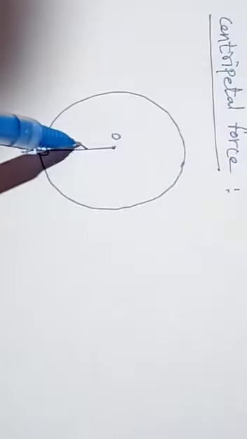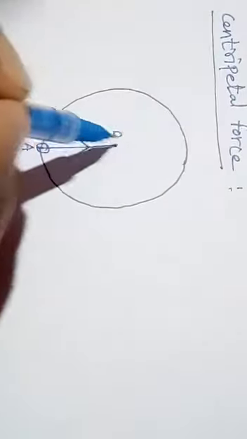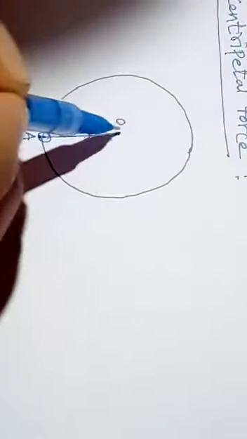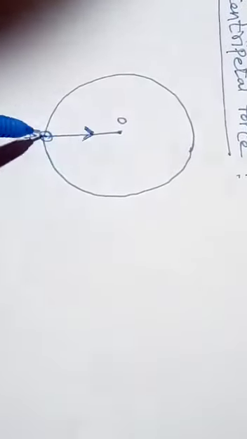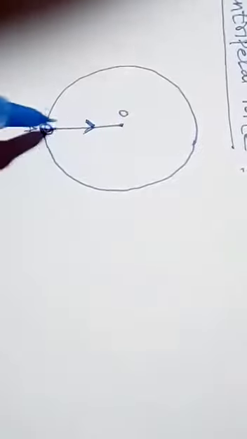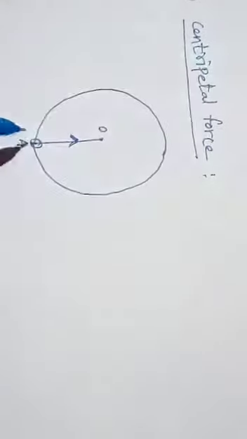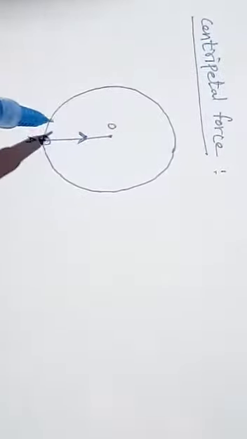Now, when we apply force on this body toward the center, this force is toward the center. The force is center seeking. That is why it is called center seeking force, or centripetal force.